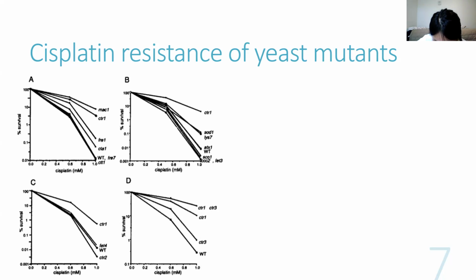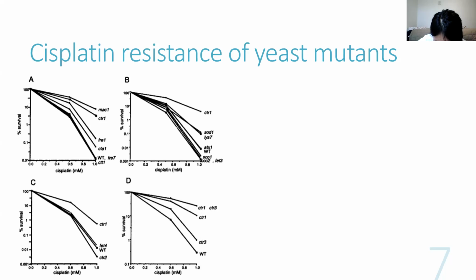CTR1 encodes a high-affinity copper transporter. Cells deleted for CTR1 are resistant to growth inhibition caused by high levels of copper in the medium, fail to grow on low copper medium, and are defective in enzymes such as superoxide dismutase and in cellular activities such as iron uptake and respiration that require copper.